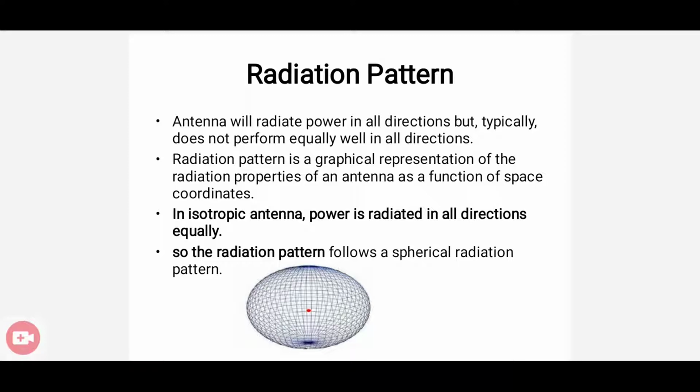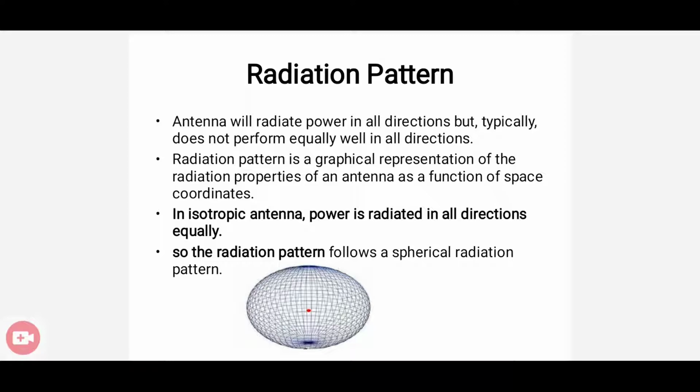An antenna can radiate power in all directions, but it does not perform equally well in all directions. Based on the space coordinates, it can radiate energy in all directions. First, we have the isotropic antenna. Here the power is radiated in all directions equally. This figure shows the radiation pattern of an isotropic antenna. The radiation pattern follows a spherical pattern, right?